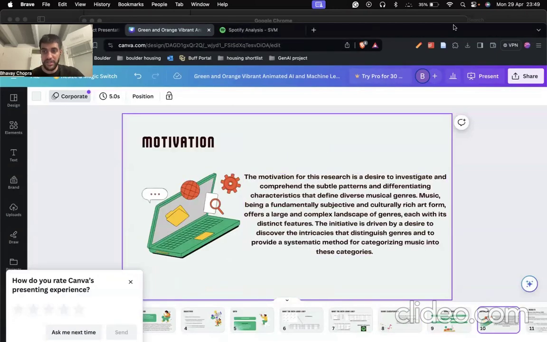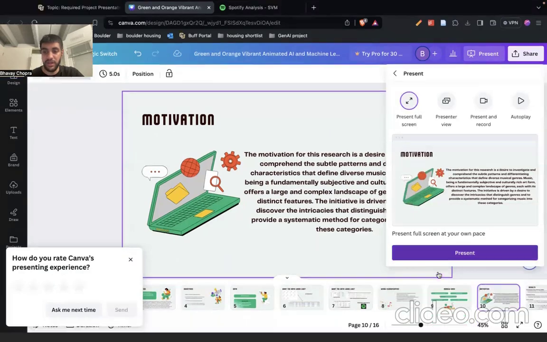So the motivation for this research is a desire to investigate and comprehend the subtle patterns and differentiating characteristics that define diverse musical genres. Now let's conclude this project.